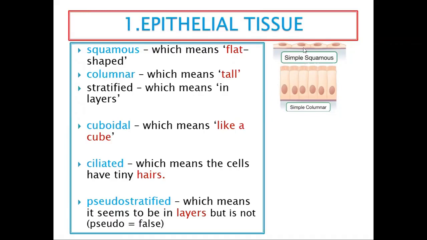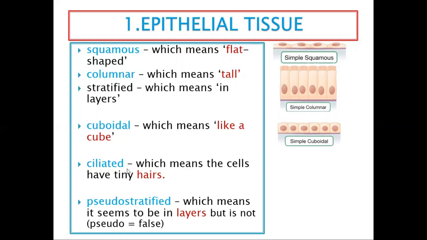So when you're identifying them, look at the shape. Is it simple or is it complex? If it is complex or has many layers, then you talk about the layers. If it has only one layer, then you say it's simple. Then when you talk about cube, they are like ice cubes. So it's cuboidal, it's like a cube. So look at the shape, then identify the shape, then that's it.